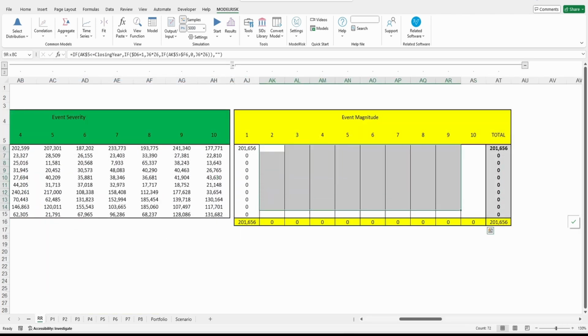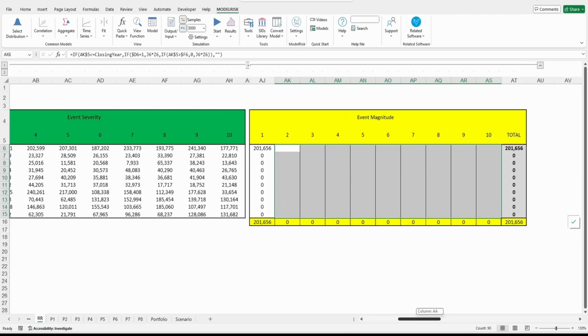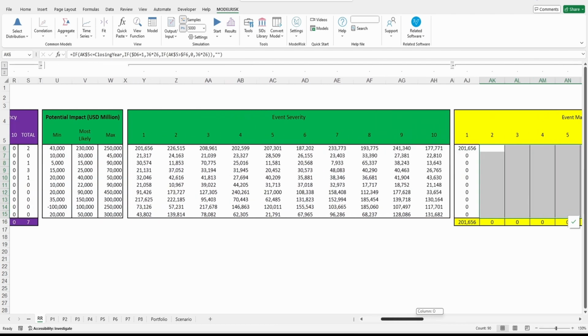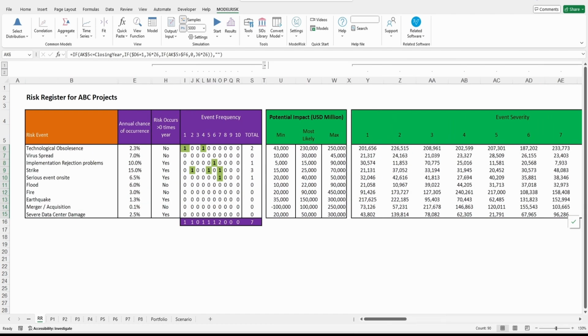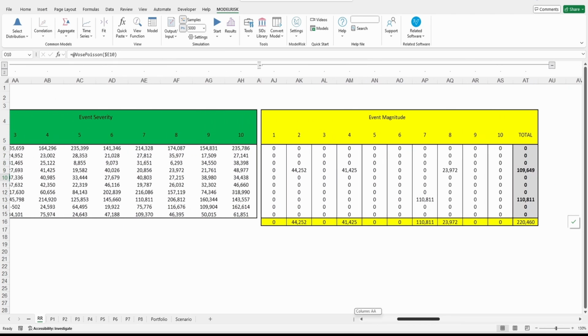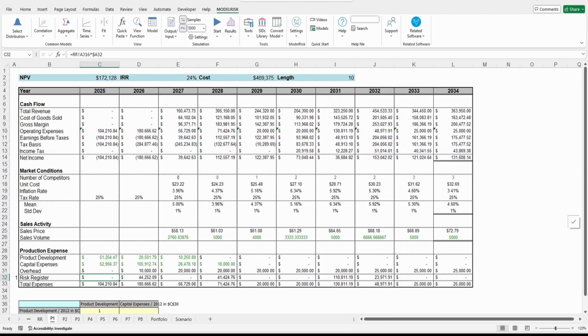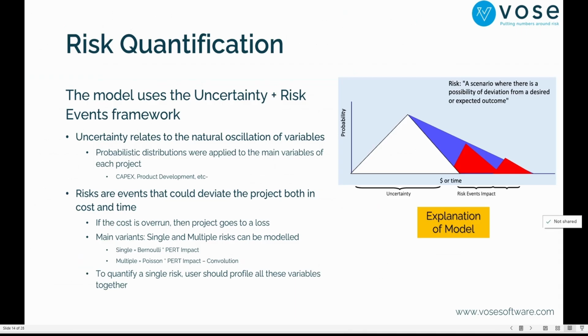Sometimes we have risks that prevent the rest of the project from continuing, like the merger risk, or for example, the serious event on site. So that's why sometimes you have risks that prevent all the cash flows from occurring. So for example, you have 44, 41, then you come back to 44 and 41. Okay, in that way, we implemented this framework, right?